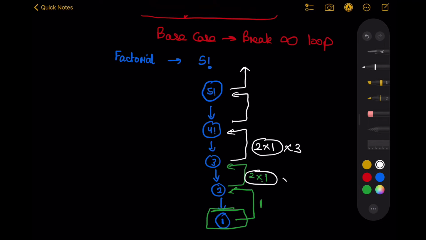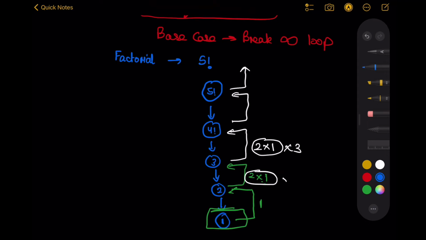So I know that using the answer from my previous stage, I assume that the correct answer is coming. I use that answer, and from the current stage, I just know that for the case of factorial, I need to multiply the number to the answer from the smaller stage, and I'll have the answer for this stage. So that's how you draw a recursion tree.